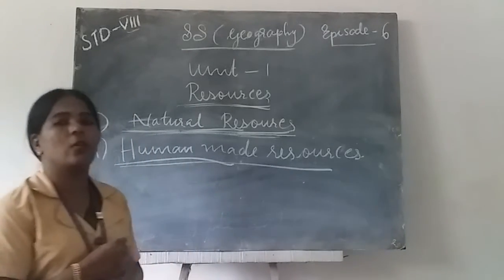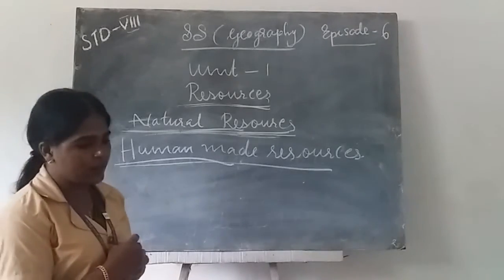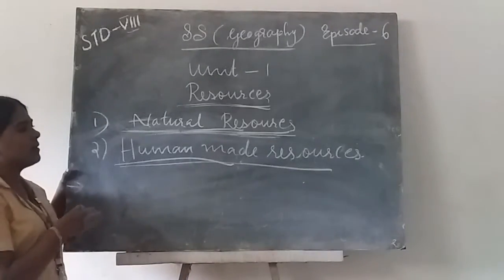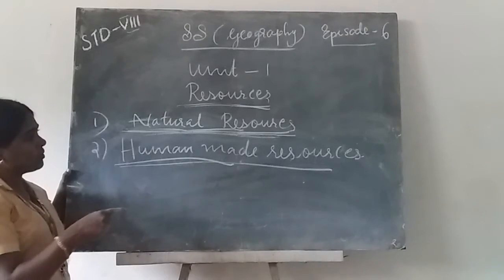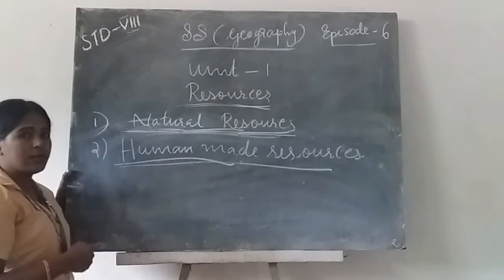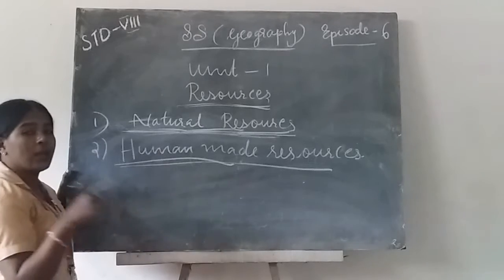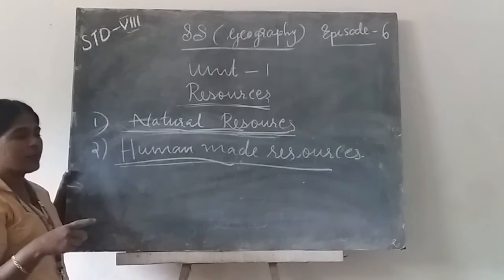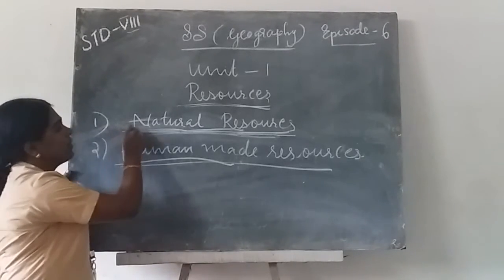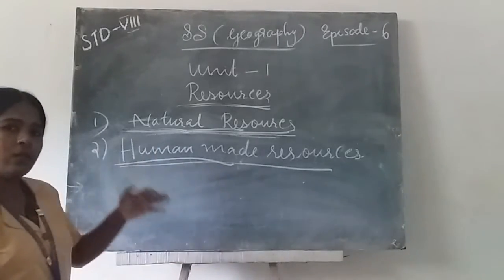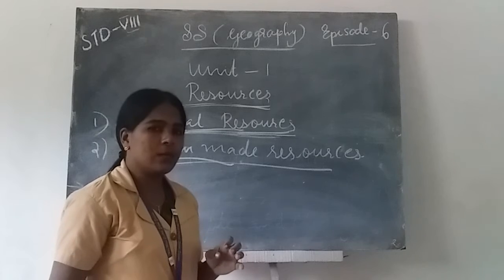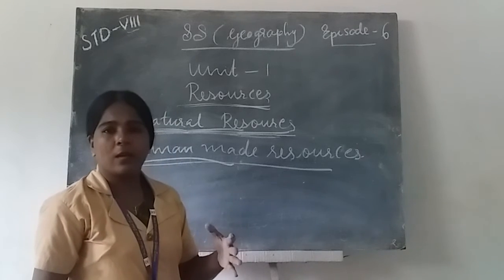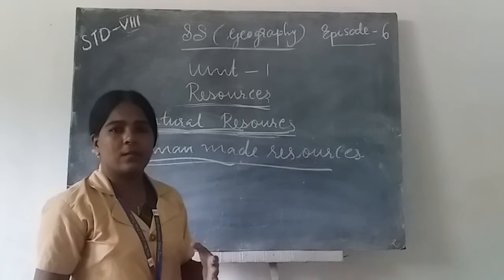Technology is also a human-made resource. To make these natural resources into human-made resources, humans use technology. What type of technology do humans use to change natural resources? Suppose we cut down trees.